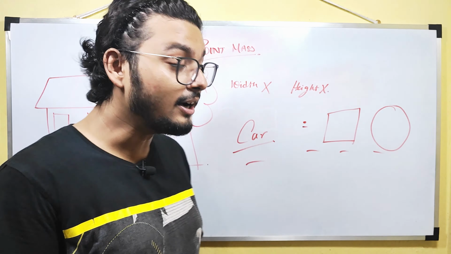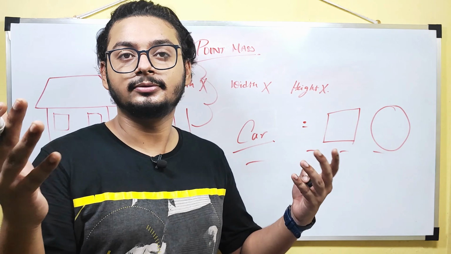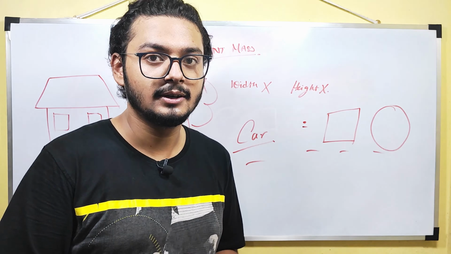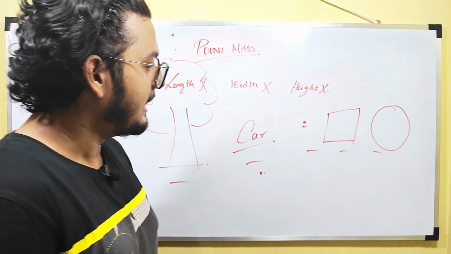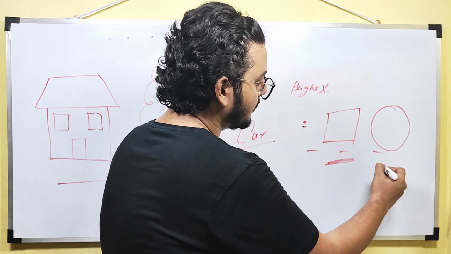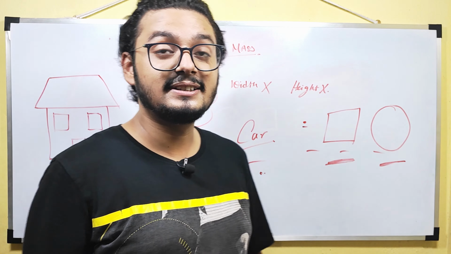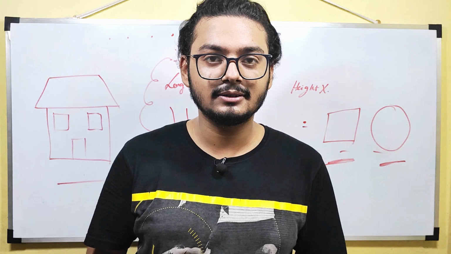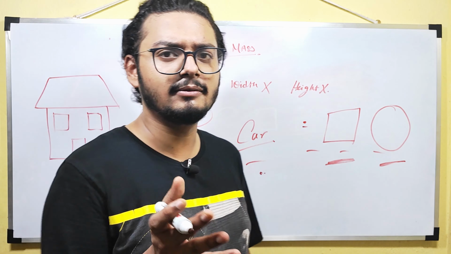Now you are watching a car. You are observing a car from a distance of like 10 to 15 kilometers or 20 kilometers. What will you see? A point. And if you are observing the square or the circle from a distance of like 500 meters or 1 kilometer, what will you see? Or 500 meters will be enough.